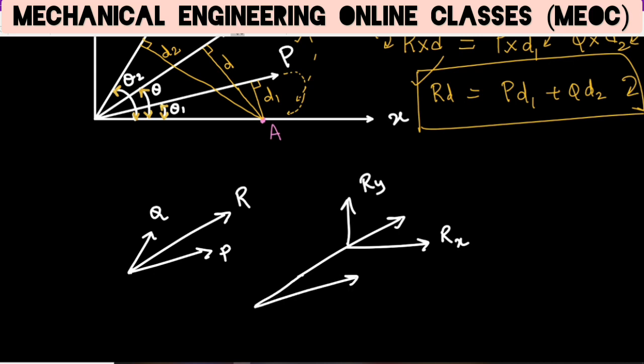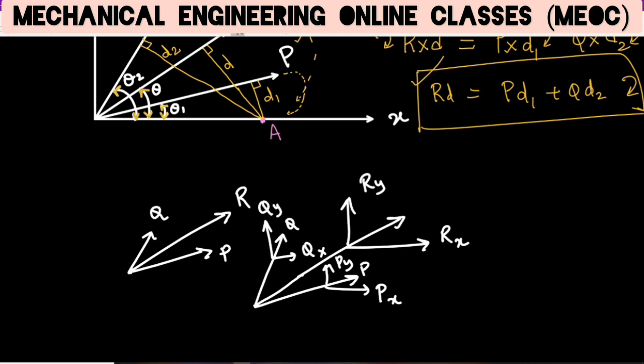So P force is this. If at all I am resolving P in X and Y components, it will be Px, Py. So there is a Q force. So this also can be resolved. This is Q, this is Qx, this is Qy.